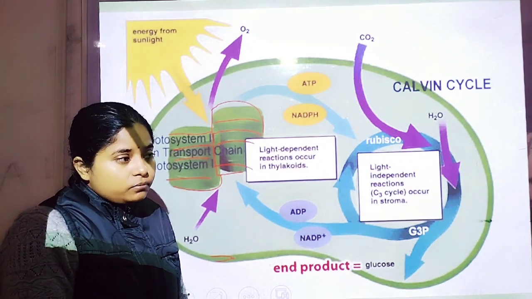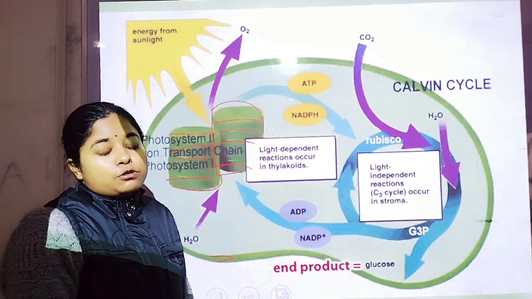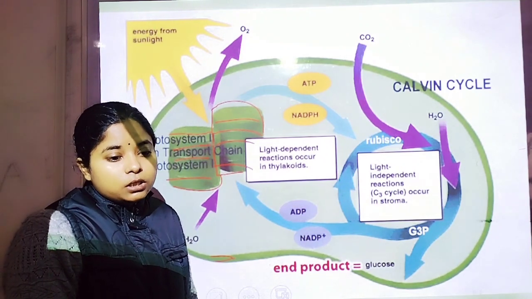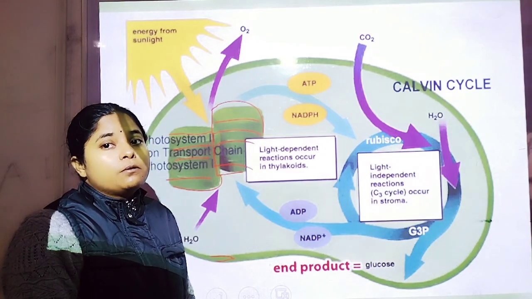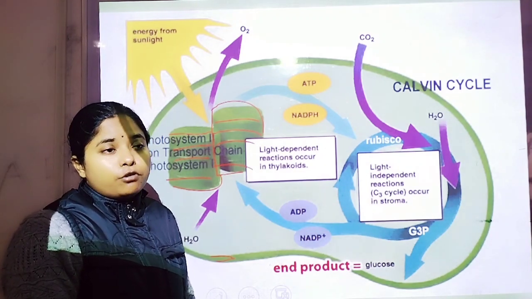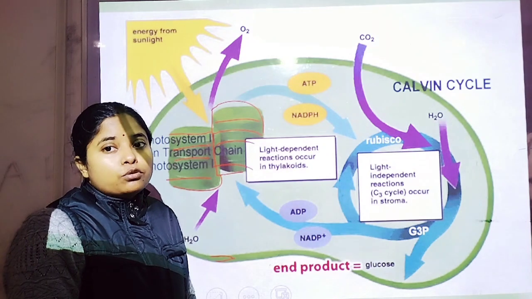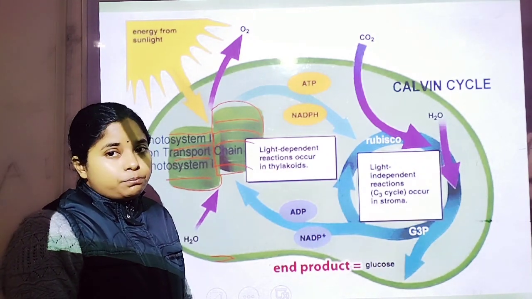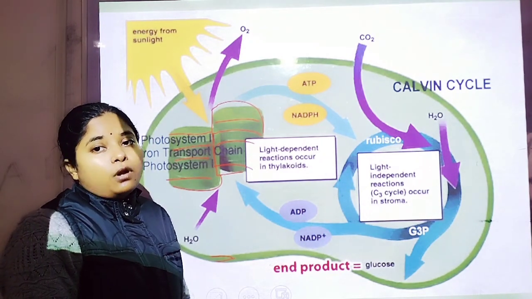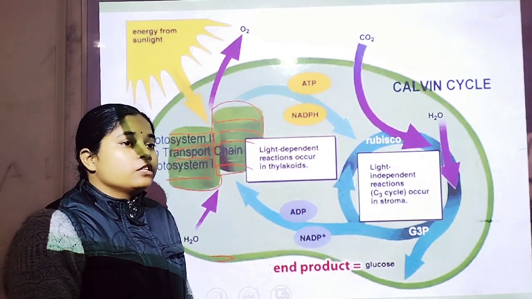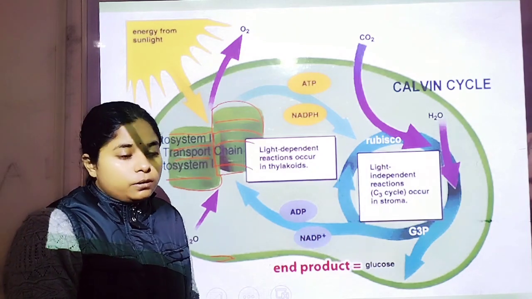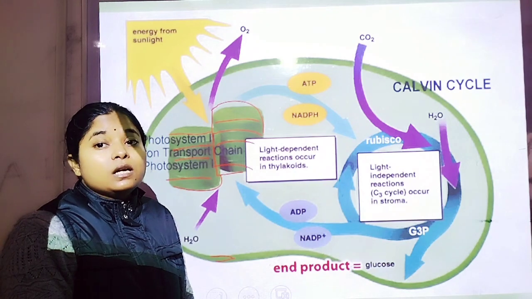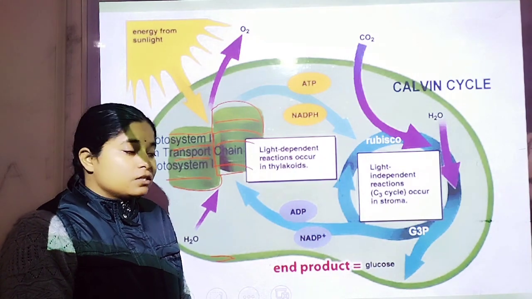This electron acceptor is plastoquinone, which then transfers the electron in a downhill manner to the electron transport system, formed by cytochrome b6f and plastocyanin. Finally, ATP is produced from the electron transport system, and the electron moves downhill to photosystem first, which absorbs light of 700 nanometer.